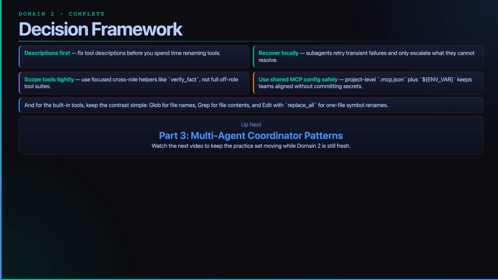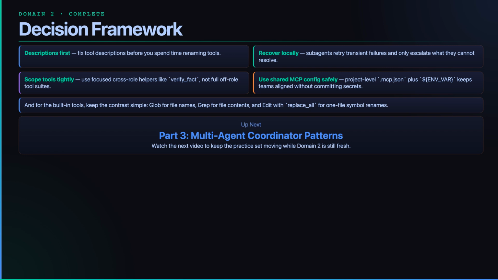Here's the Domain 2 frame to lock in. Start with description quality. Recover locally instead of hiding failures. Scope tools to roles. Share MCP configs safely with environment variables, and use resources to eliminate guessing. Then keep built-in tool choice simple. Glob for names, Grep for contents, and edit with replace_all for file-wide renames.